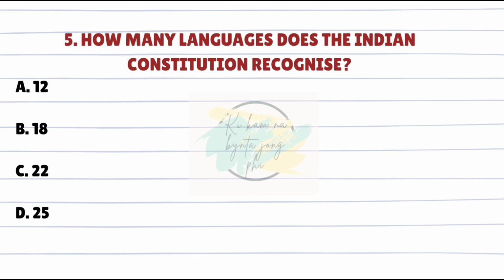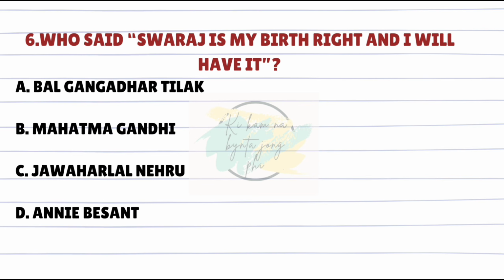How many languages does the Indian Constitution recognize? Answer is C. 22. Who said Swaraj is my birthright and I will have it? Answer is A. Bal Gangadhar Tilak.